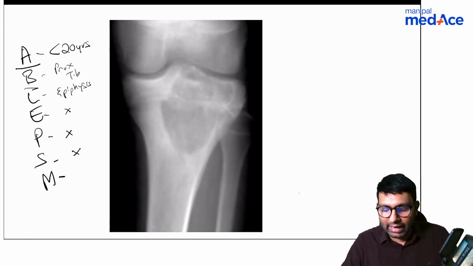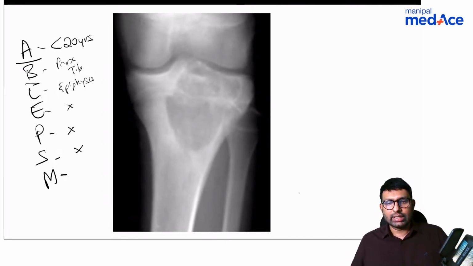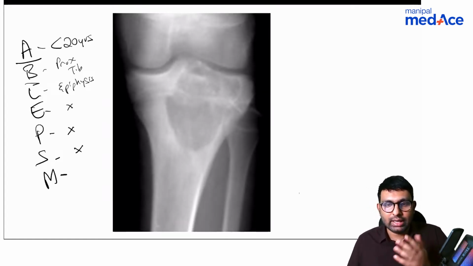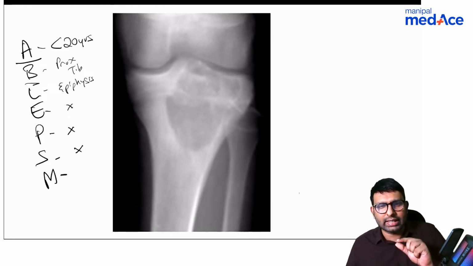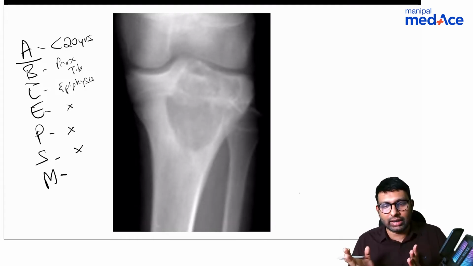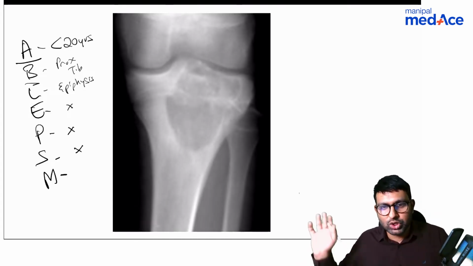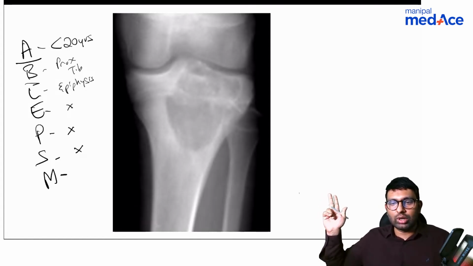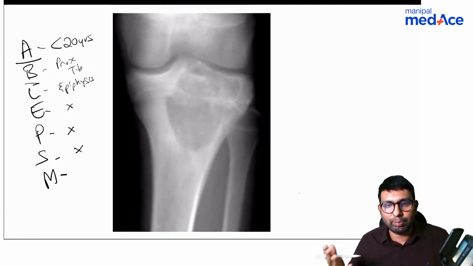Matrix. Can anyone tell me what matrix is seen here? There are different types of matrices. If there is a cloudy type of thing, bone inside, we call that osseous matrix. If there is some amount of cartilaginous material, like these popcorn calcifications, then we call it calcified cartilage. If it is pitch dark, then it is a lucent one. If fibrous, it will be ground glass. So which do you think this is? Is it bony? Is it chondroid? Is it ground glass? Or is it pitch black?